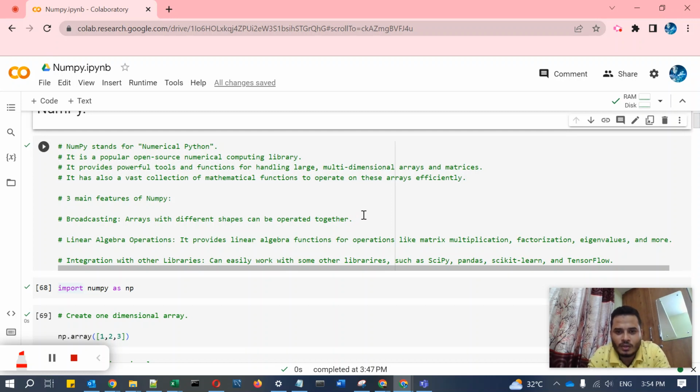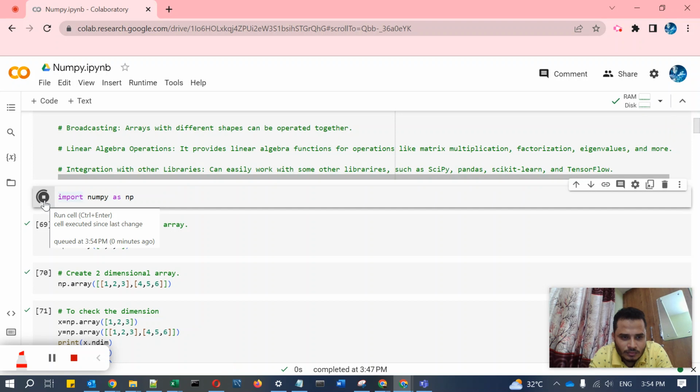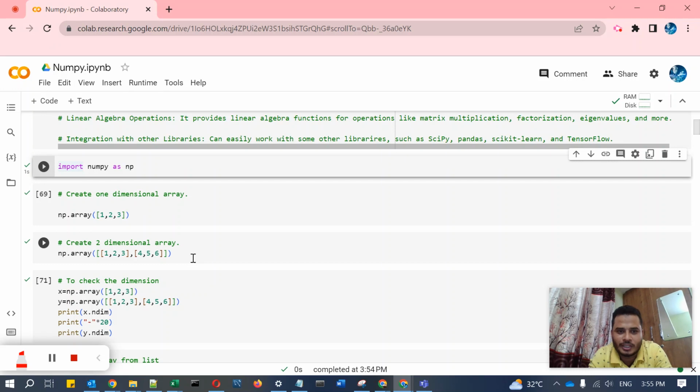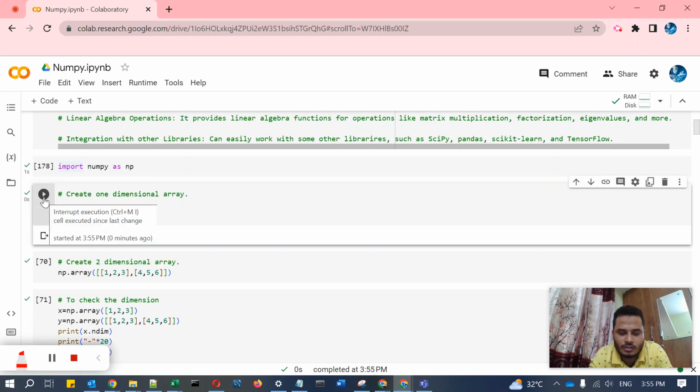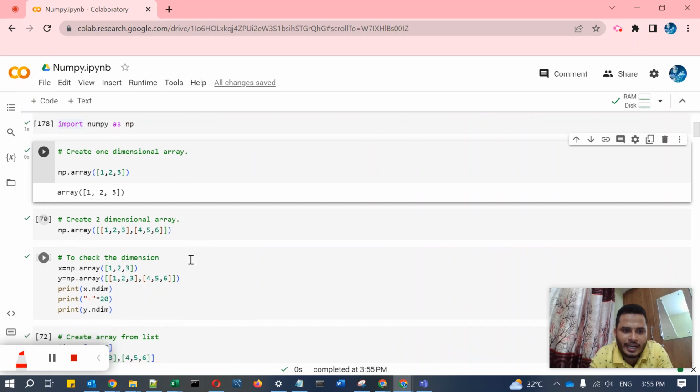Then we'll import NumPy: import numpy as np. Then how can you create a one dimensional array? Here is the way: you have to write np.array, then mention a list kind of structure. So you create a one dimensional array. It shows array 1 2 3. Whatever data you have mentioned will be shown as an array.